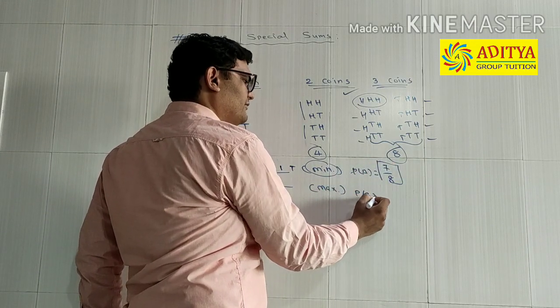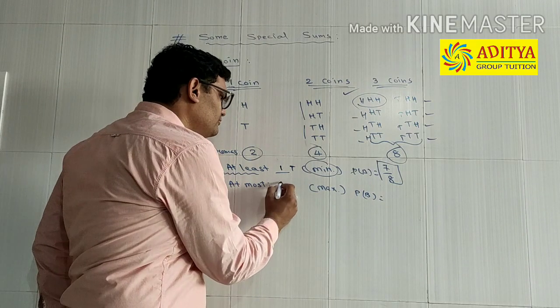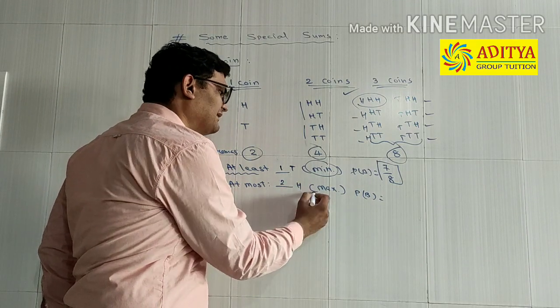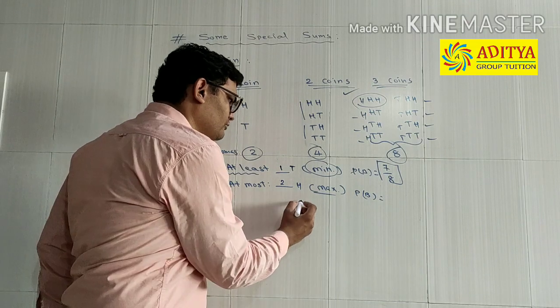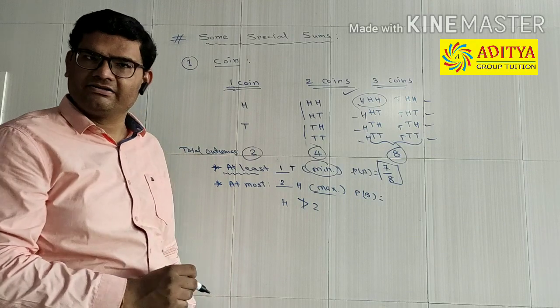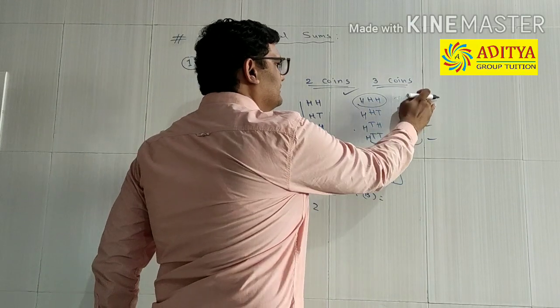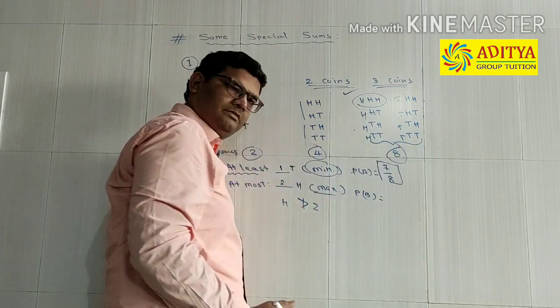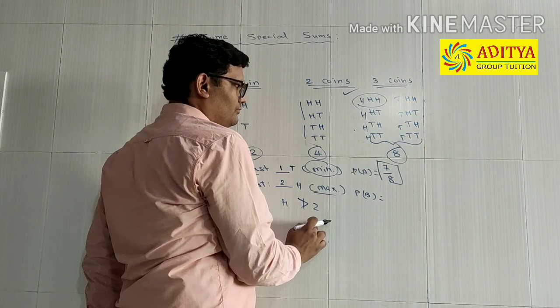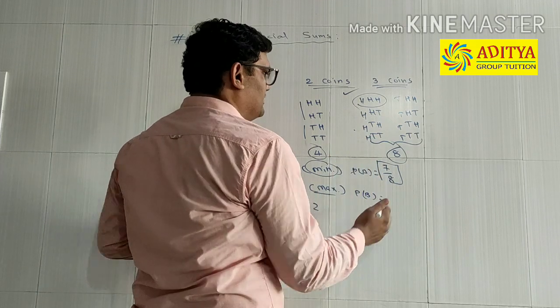Probability of B, for this event, say at most 2. At most 2 means maximum 2. It cannot be more than 2. So let us find the favorable outcomes. Not more than 2. It should be 2 or less than 2.